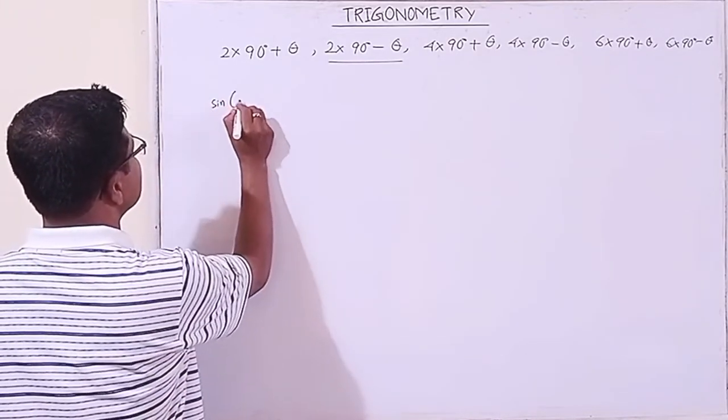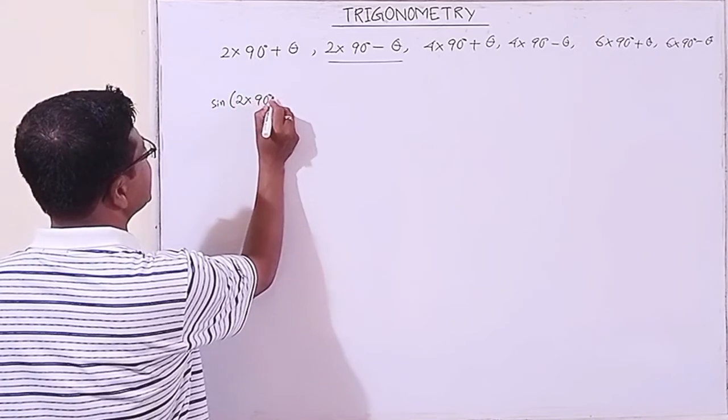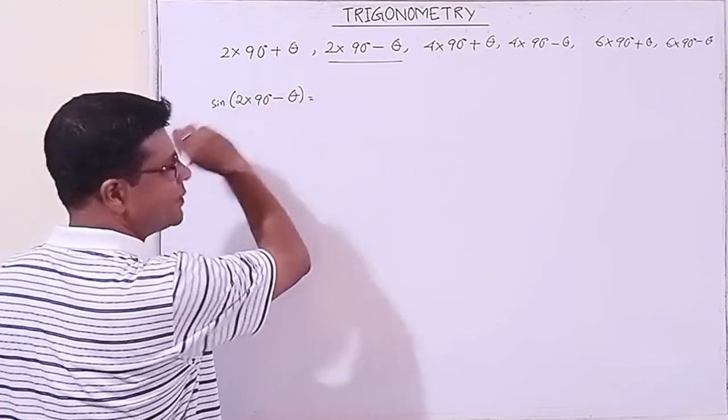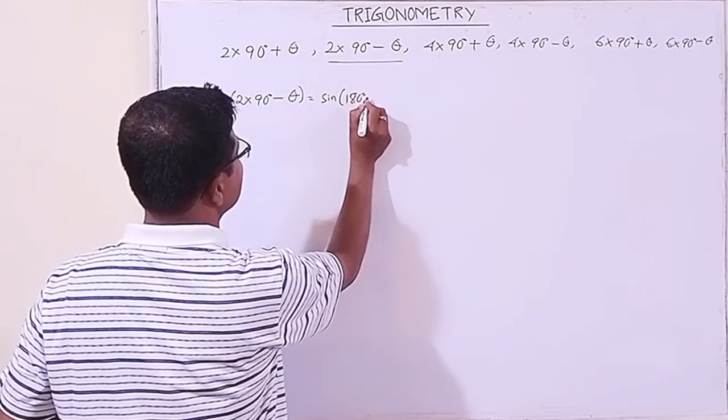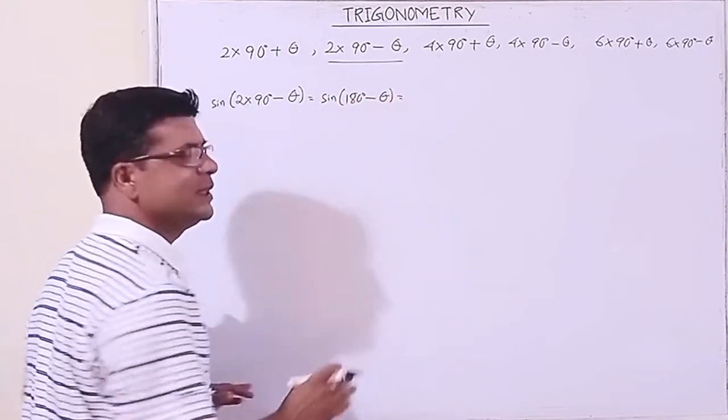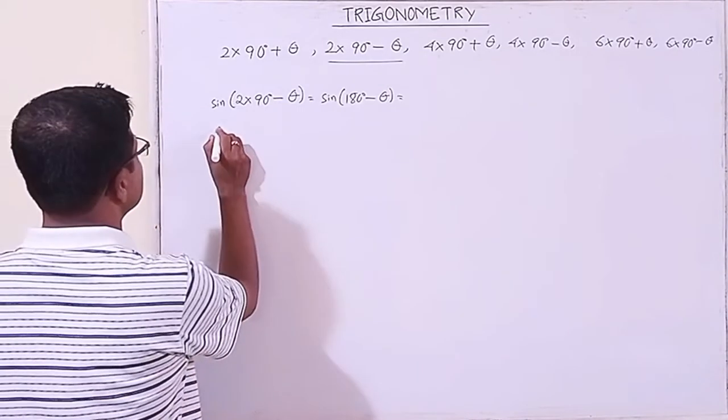Sine of 2 into 90 degree minus theta, or sometimes this can be written as 180 degree minus theta also. So 2 into 90 is 180, that's all.